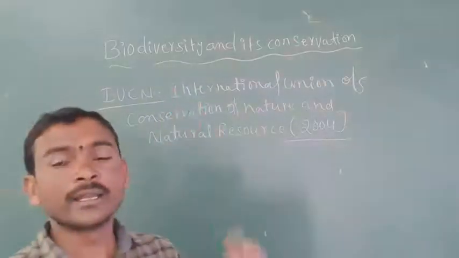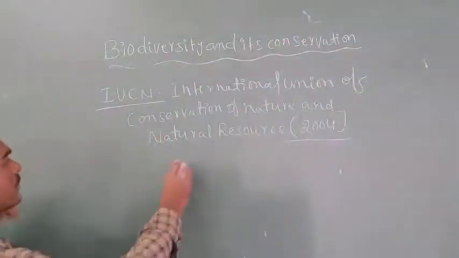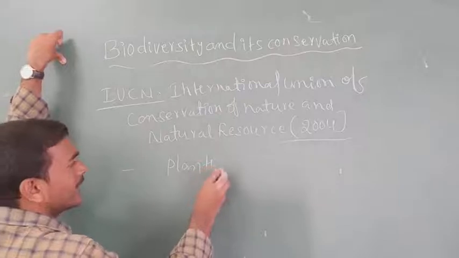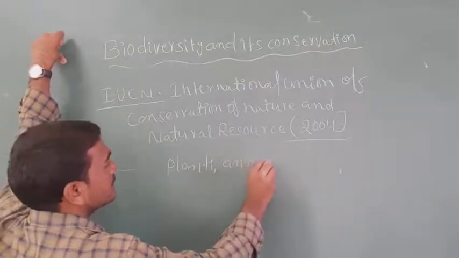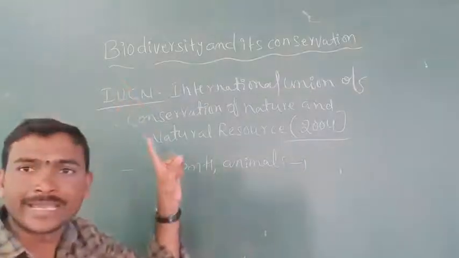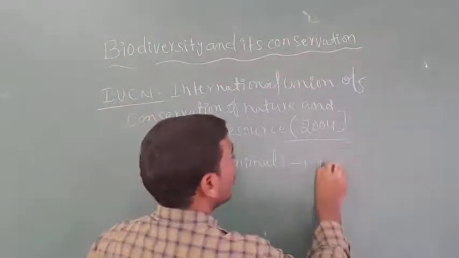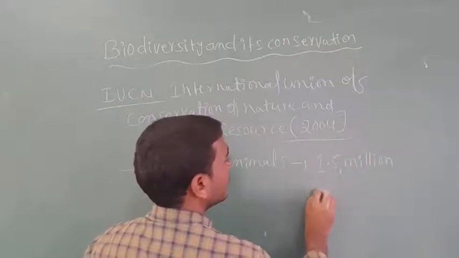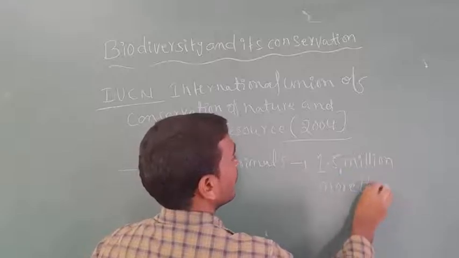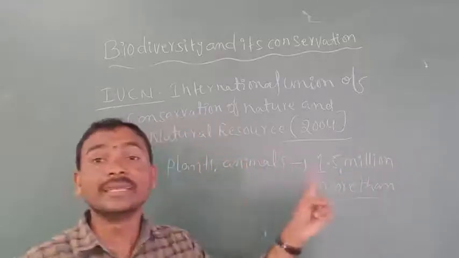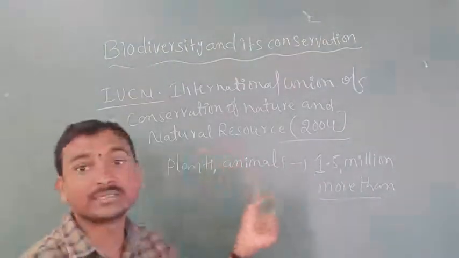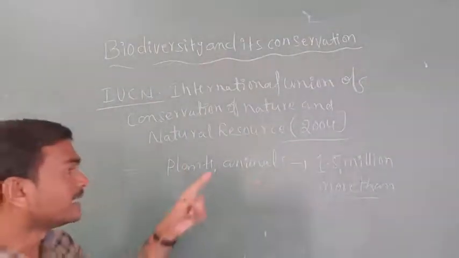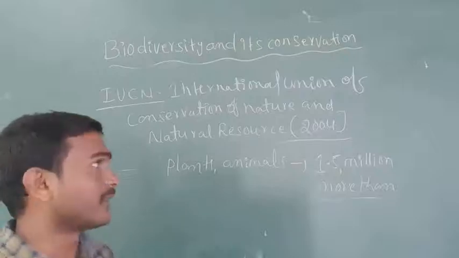According to the IUCN, on earth the number of plants and animals is more than 1.5 million, it is hypothetical only, not exact. This is given in the NCERT textbook.